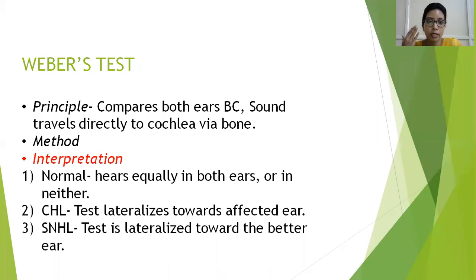In a sensorineural hearing loss, it's the opposite. As the cochlea is already damaged, the Weber's is supposed to lateralize towards the good cochlea. So it goes towards the other non-testing or the better ear.